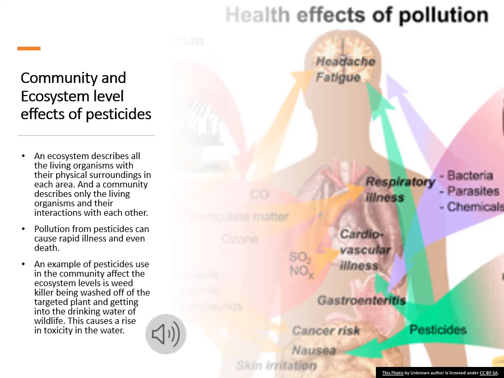Community and ecosystem levels can also be affected by pesticides. An ecosystem describes all the living organisms and their physical surroundings in an area, and a community describes the organisms and their interactions with each other. An example of pesticides used in a community that affected the ecosystem is the levels of weed killer that are being washed off of the targeted plants and getting into the drinking water of wildlife. This causes a rise in the water's toxicity.